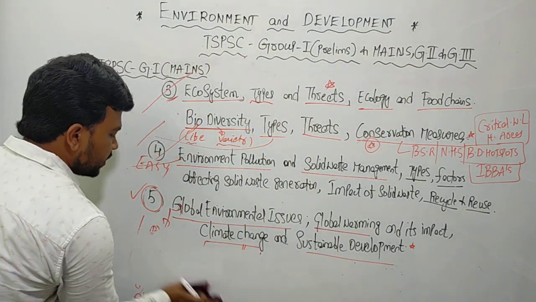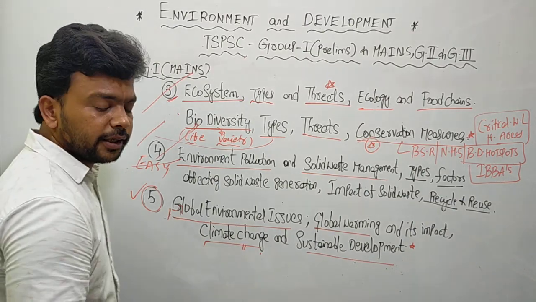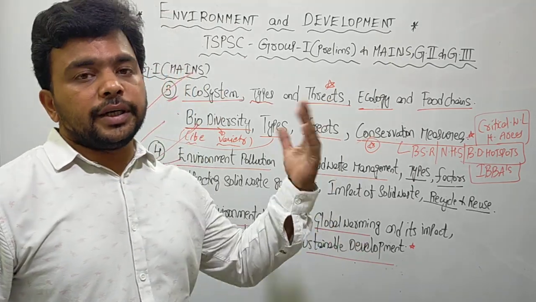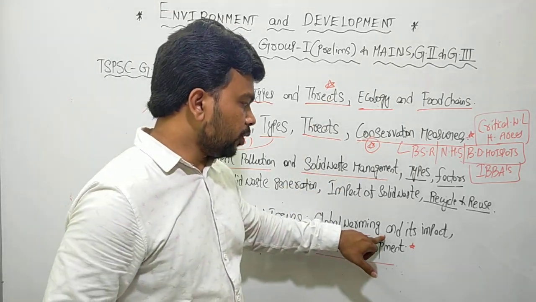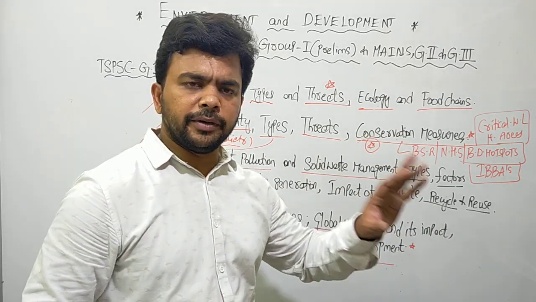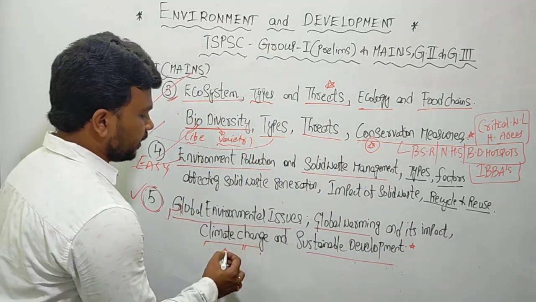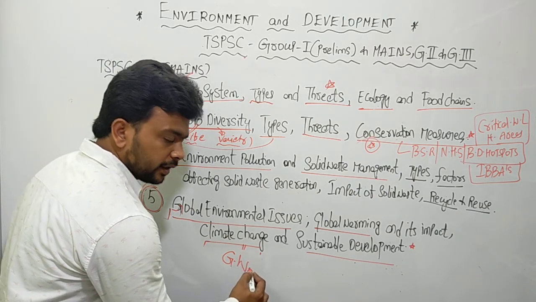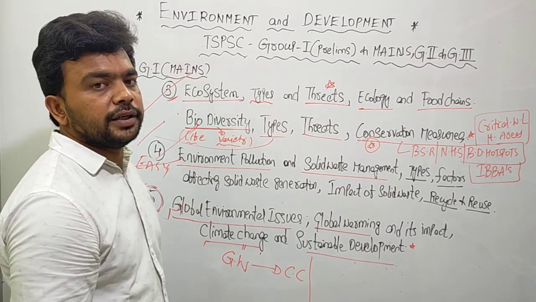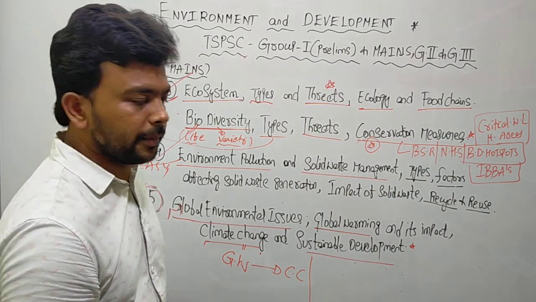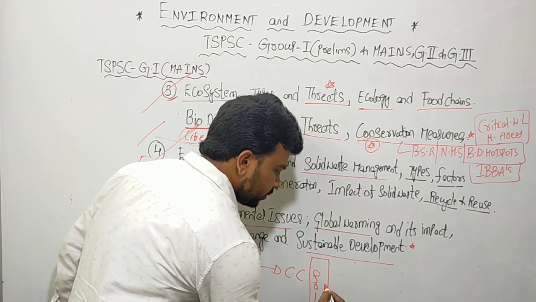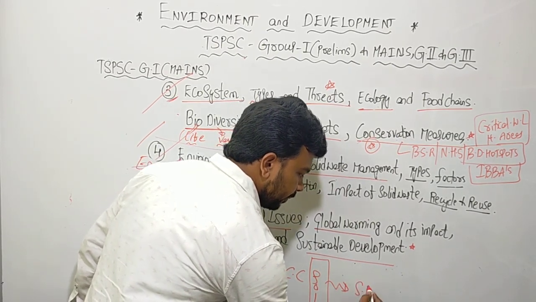What are the various conventions, protocols and agreements, whether India is part of them or not, and if India is part of them, what India is doing. Second, we have the problem of global warming and its impact, climate change, and sustainable development. Very simple, I will just give an overview. See here, global warming is leading to climate change. That is, the Earth's climate is changing because of global warming. What is the solution for this? How to overcome this? The only solution we have is sustainable development.